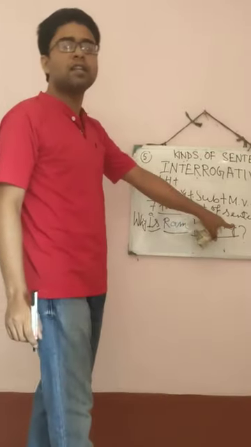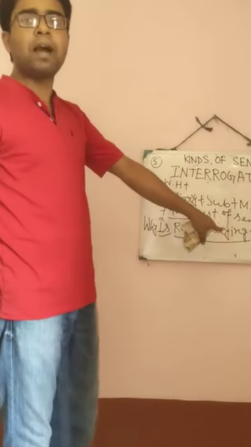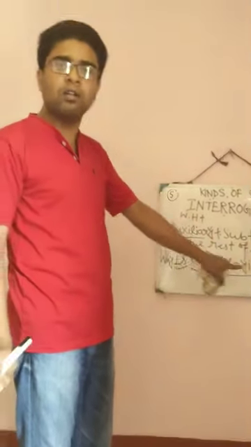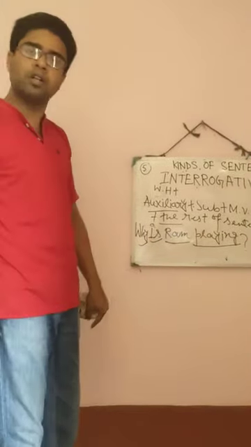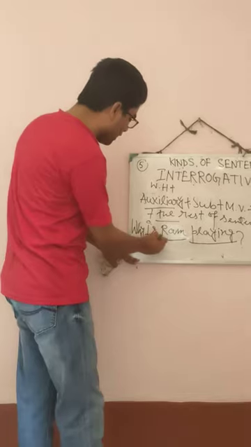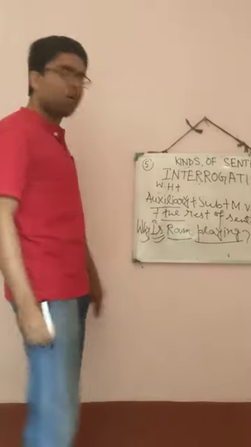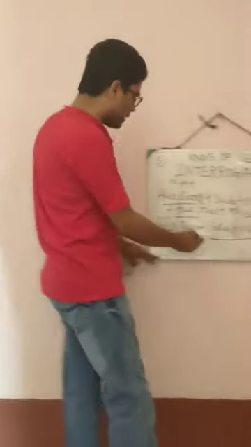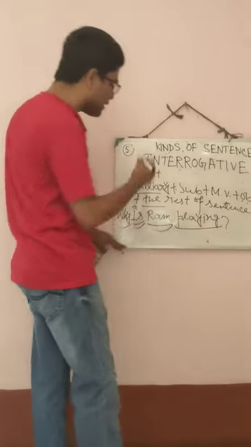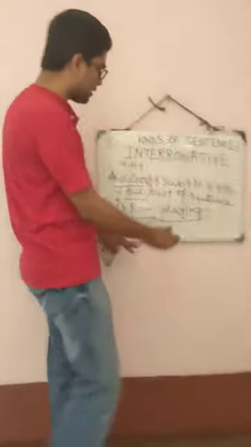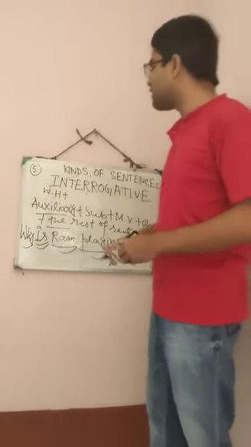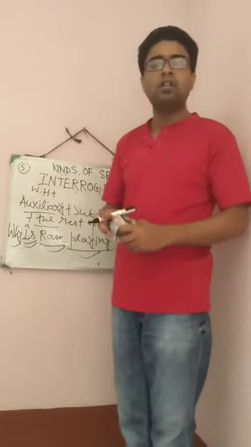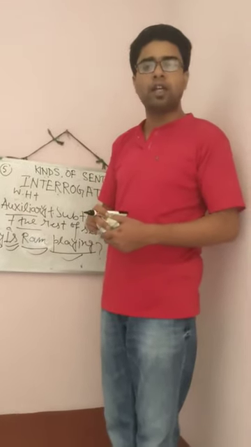Because this answer cannot be given by saying yes or no. First, what have I put here? Here I have put WH. After that, what did I put here? Auxiliary verb. After that, what did I put here? Subject. After that, I have put here the main verb. Is that clear? So this kind of sentence is known as a WH type question.